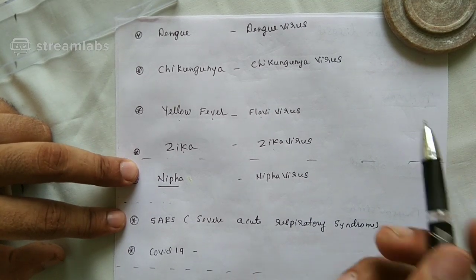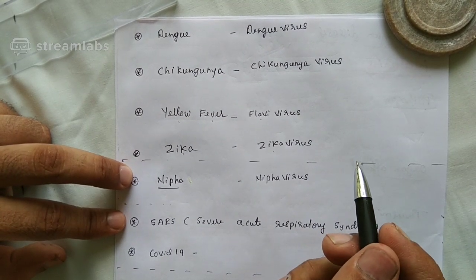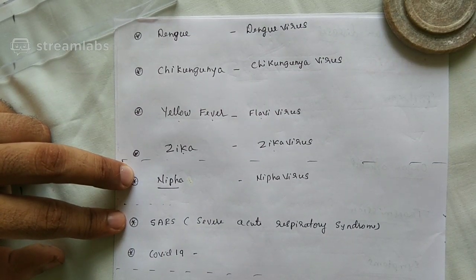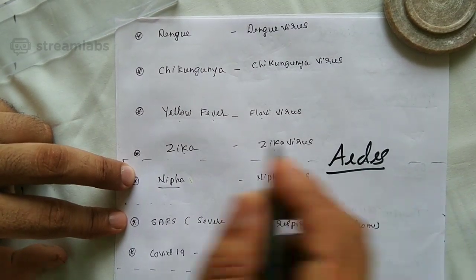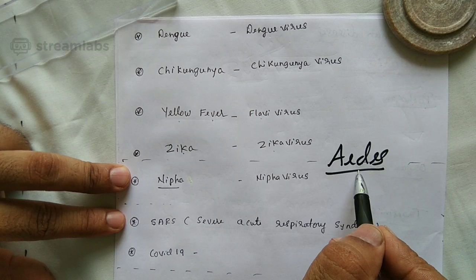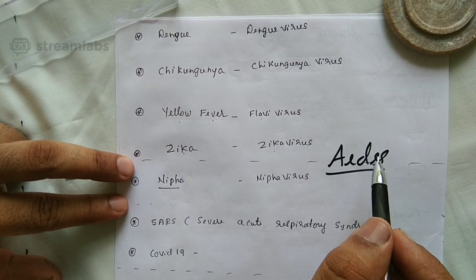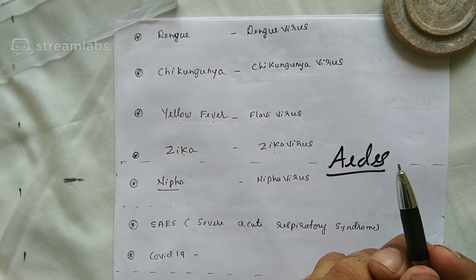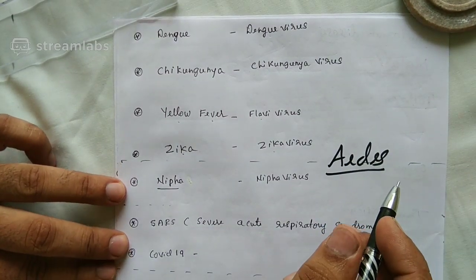Please remember. Why have I written all these diseases together? Can anyone guess it? If you have guessed that these are all transmitted by mosquito, then you are right. The name of the mosquito is Aedes. Aedes is a mosquito which has white and black stripes on the body, and is very active during the daytime. The mosquito Aedes is responsible for spreading the diseases dengue, chikungunya, yellow fever, and Zika. We will discuss a little bit regarding each of these viruses now.